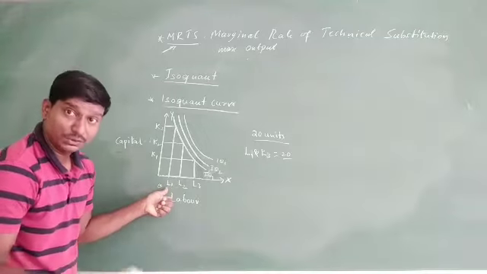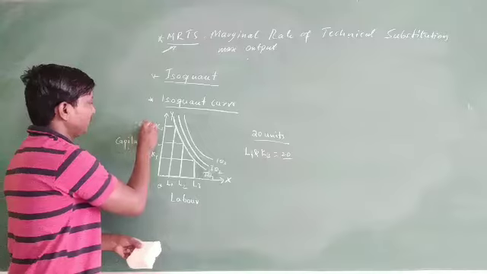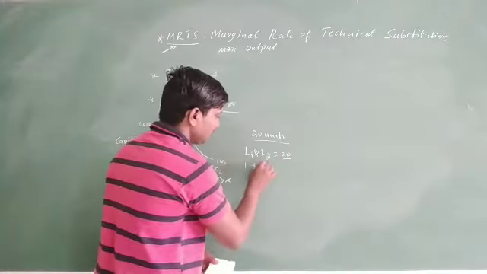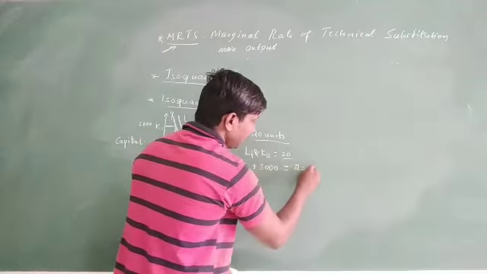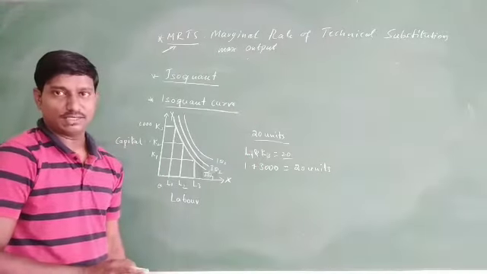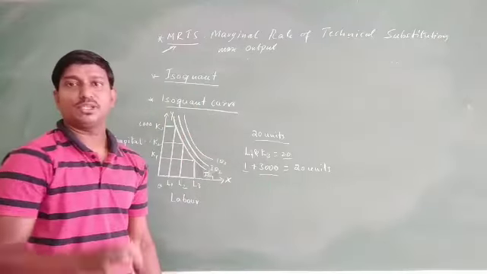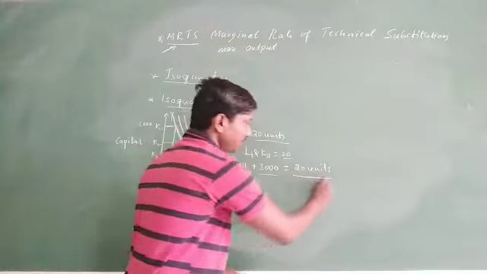By the use of 1 unit of labor plus 3000 of capital, you can produce the maximum units, that is 20 units. This is one combination. What is the combination? 1 labor, 3000 rupees is the capital. By the combination of these two, we are producing maximum 20 units.